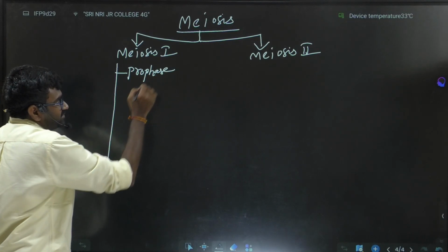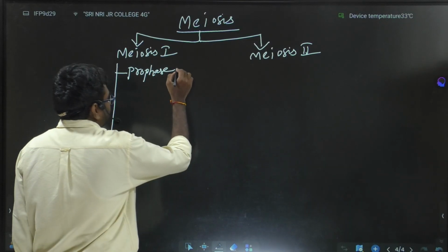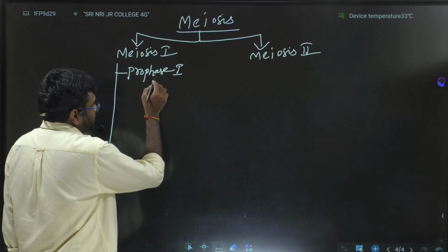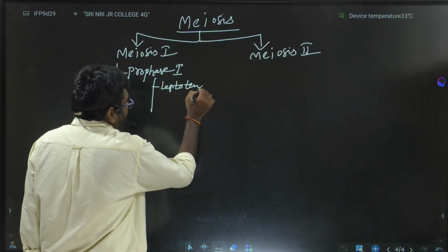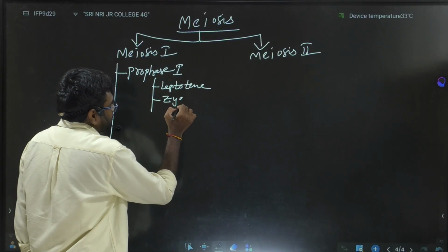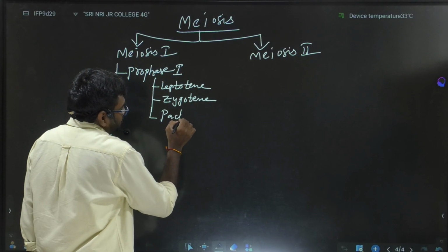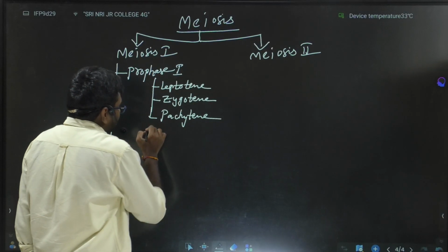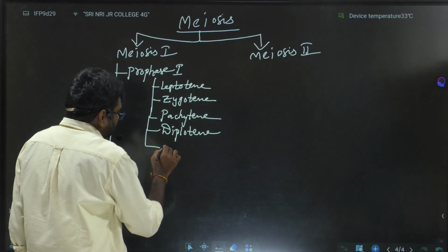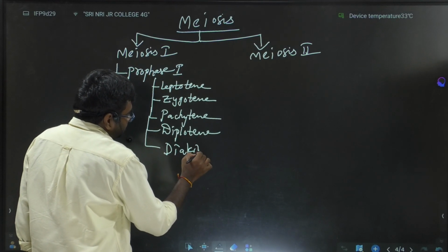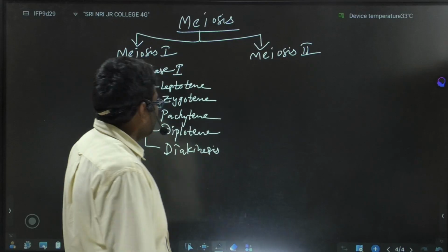This prophase 1 is very complex and it has different substages: leptotene, zygotene, pachytene, diplotene, and diakinesis. So these are the 5 substages of prophase 1 of meiosis 1.